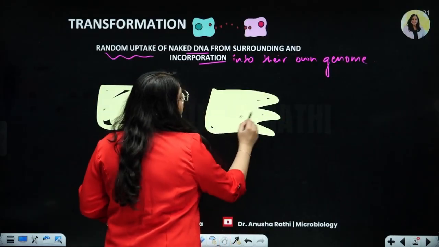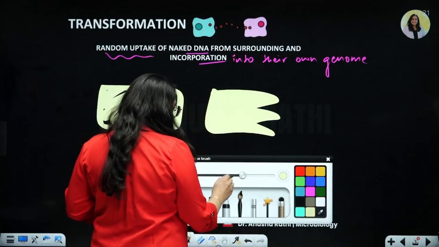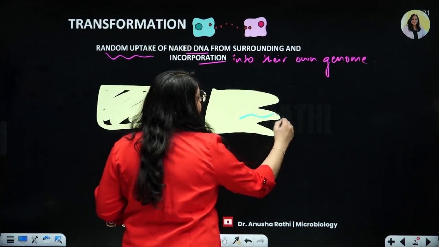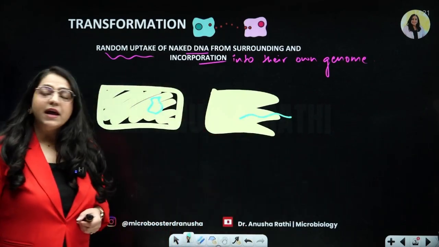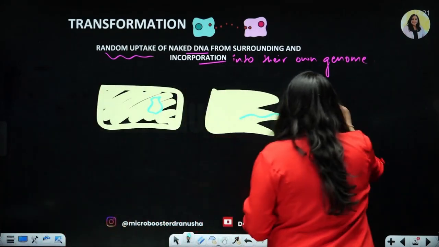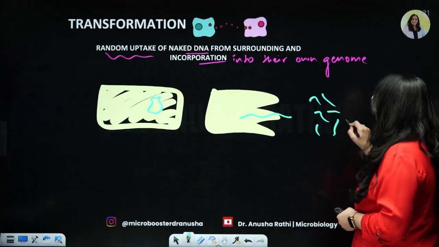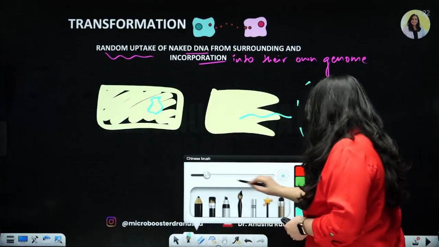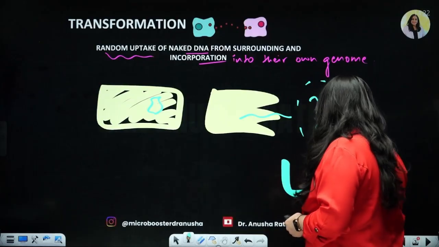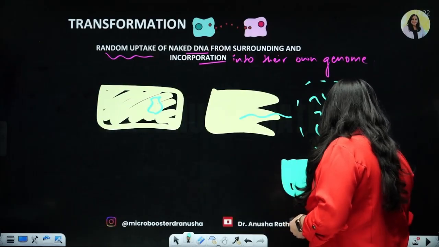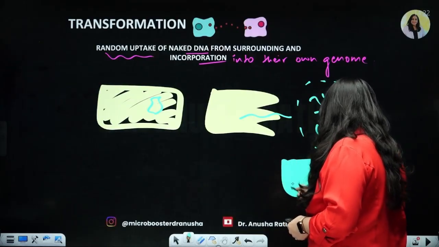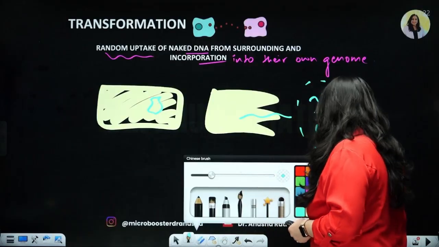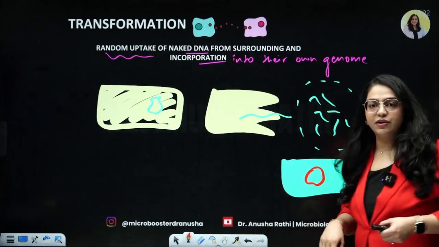Now when it breaks down because of lysis, the DNA material, the genetic material leaks out from its body. Now this DNA material with its fragments is just simply existing in the surrounding nature. Now this bacteria B, here is, let's say, bacteria B who's sitting nicely, and bacteria B in fact has its own genetic material, okay? It has its own genetic material or chromosome.